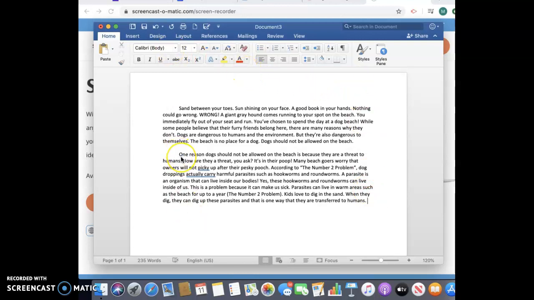So the biggest thing that you need to make sure that you're doing in your middle is that you are stating your main idea for your middle, that you are citing your evidence, and you should have at least 4 facts to support that main idea for your middle. I will have success criteria up for you so that you can refer back to it, but right now we are going to be writing our first middle.